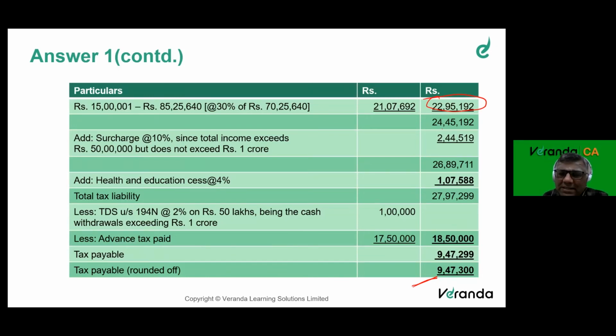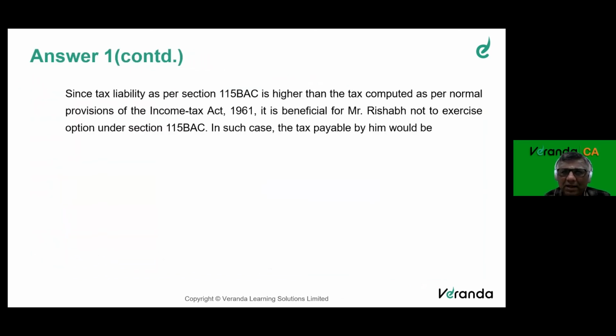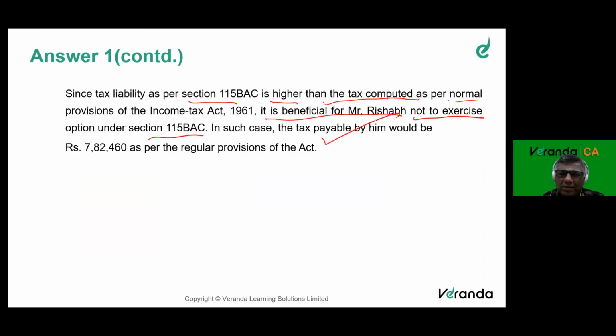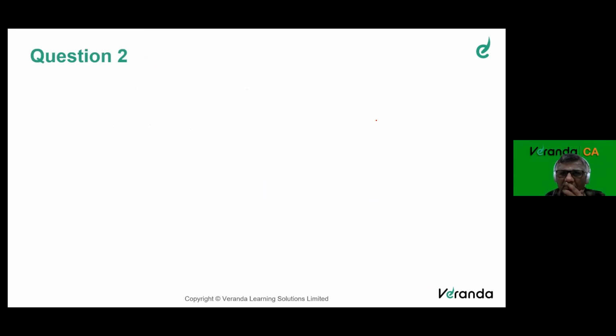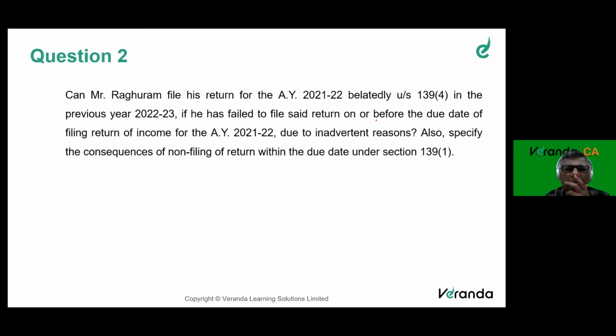So normal system is better because the tax there is lesser. Since the tax under 115 BAC is higher than the tax computed under normal, it is beneficial for Rishabh not to go for optional tax regime. And in such case, the tax payable would be that. So the normal regular provision is better for Rishabh than to go for 115 BAC.